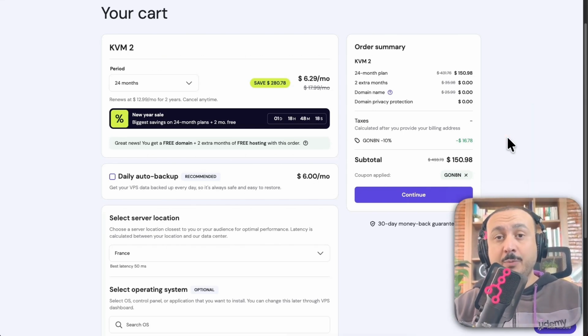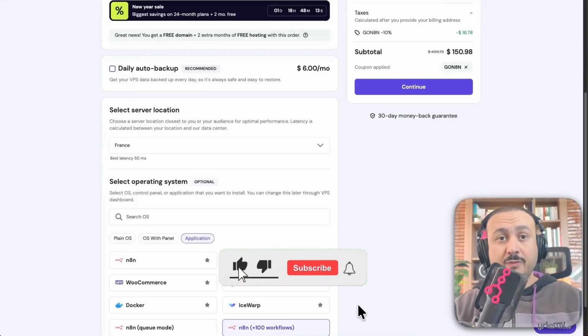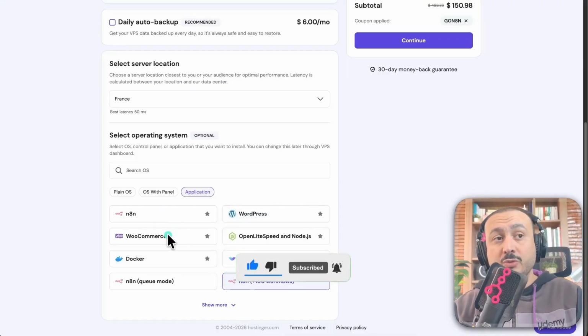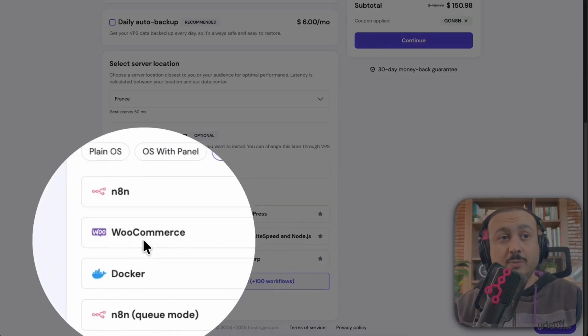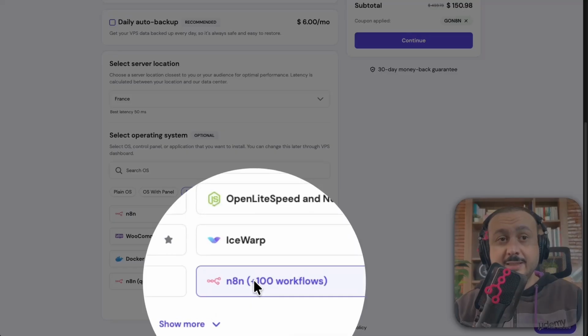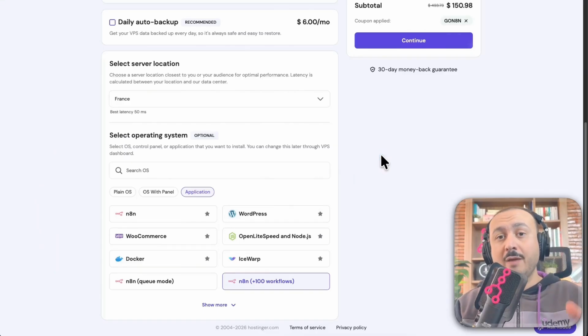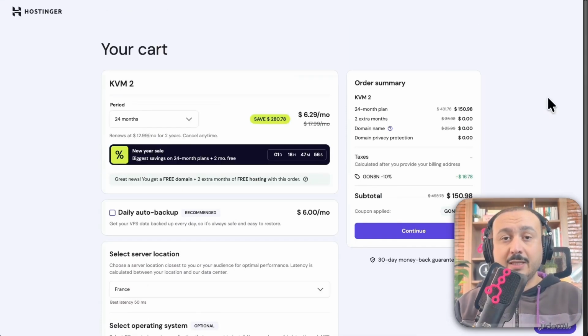Once we have that, we have a pre-installed n8n server. No technical knowledge is needed because for the configuration, you just have to select the server you're interested in. Be careful not to choose other types of servers, neither WooCommerce nor Docker. Just take this n8n one or the one that includes the workflows. So there you have it. That's the answer to how to get an n8n server at a low price and an efficient server.